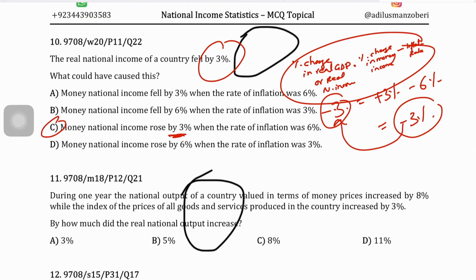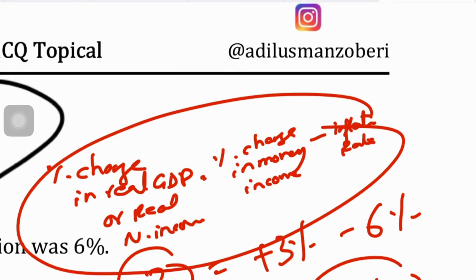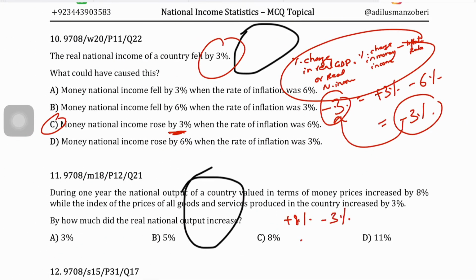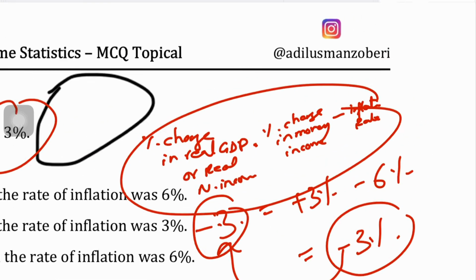The percentage change in your real GDP or real national output would be the percentage change in money income, which is 8%, minus the inflation rate, which is 3%, and so it went up. How much did real national output increase? The real national output went up by 5%, and so the correct answer to this question should be 5%. That is B. By how much did your real output increase? It basically went up by 5%. So this is the formula that you need to use.